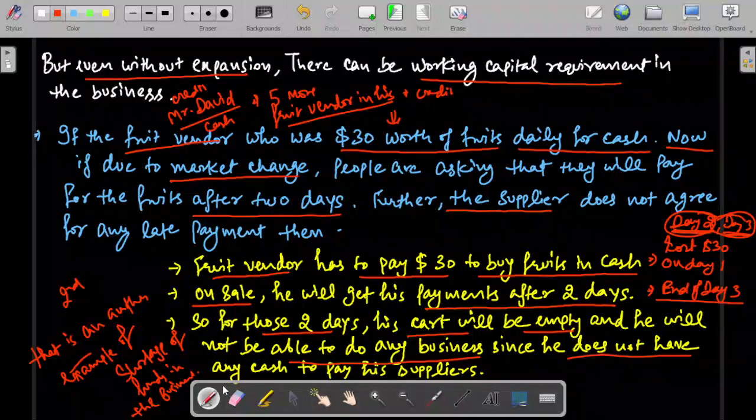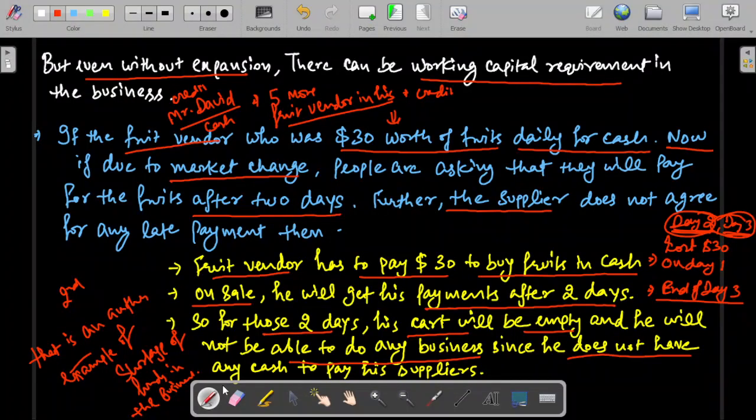So that is the case of a working capital shortage, and he will need the help of a bank, or he will need the help of any other third party to fill in that gap, so that he can be regular in his business, so he can keep on doing the business on a daily basis without any disruption. So in this scenario also the working capital requirement shall arise in the business.